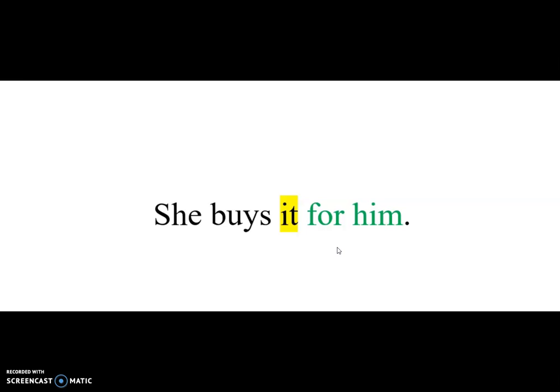You really have to think in Spanish, because in English here, she buys it for him, she buys it, and for him is the indirect. You can't just say, well, it's got to have a for him to be an indirect, because I can, in English, switch these orders, and then it's she buys him it. These both mean the same thing in English, and they're both correct in English.